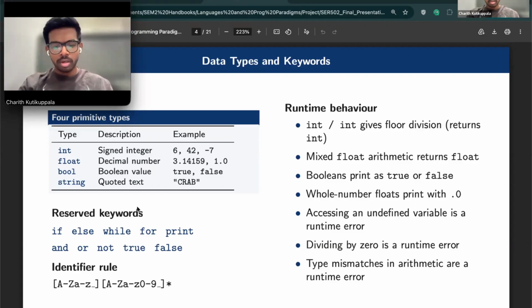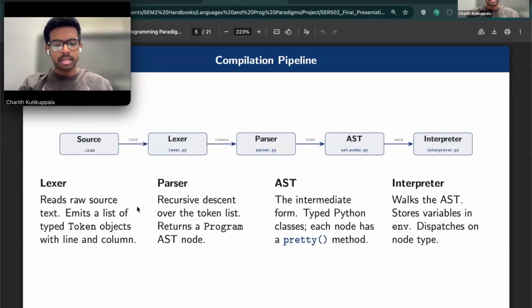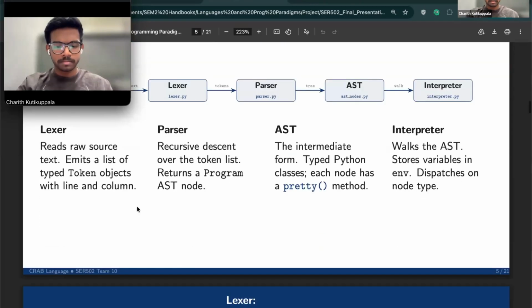Moving on to the pipeline. This is our compilation pipeline, which has four stages. The lexer reads the raw source and produces a flat list of tokens. Then the parser does recursive descent over those tokens and builds an AST. The AST is the only intermediate form we have, and there is no bytecode. Then the interpreter walks that tree to execute the program. Thank you.